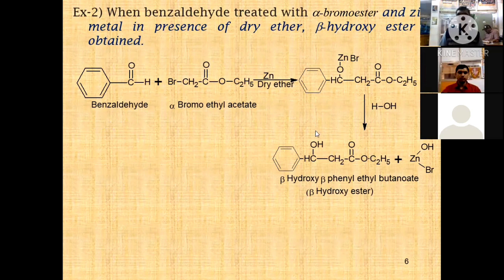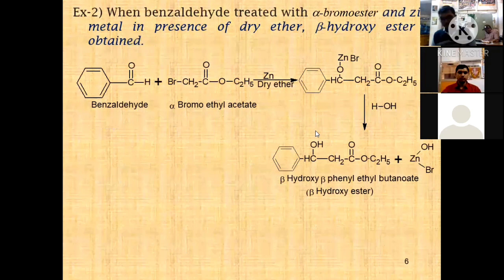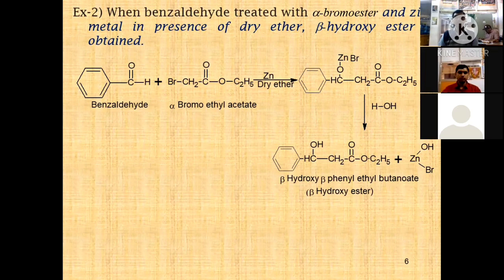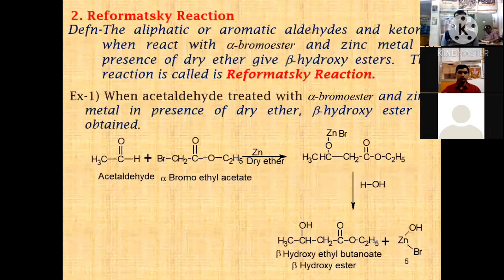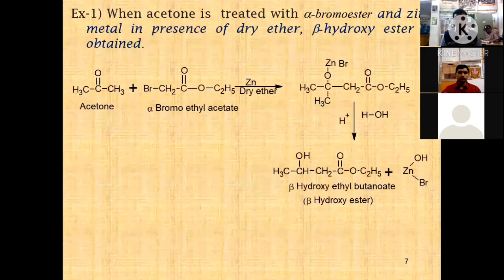This is the reaction discussed in the previous lecture. Today we'll discuss some important examples of this Reformatsky reaction.